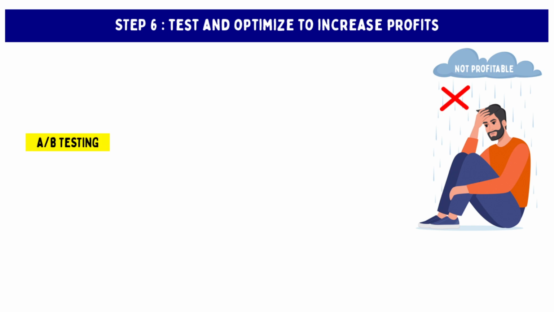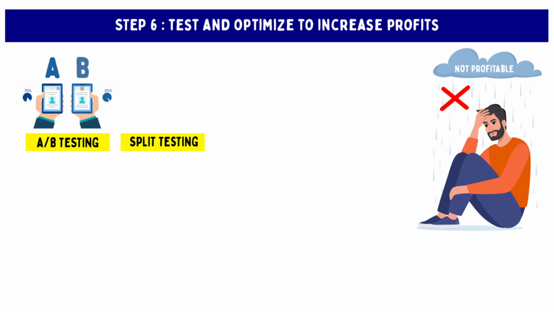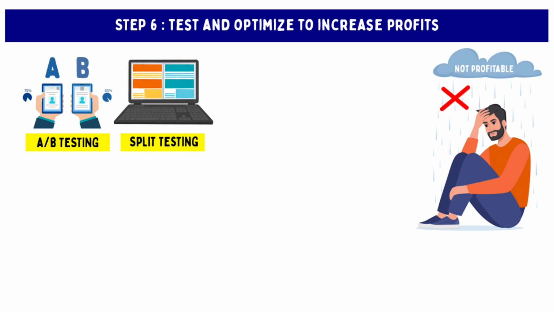A/B testing. Use A/B testing to test different elements of your landing page or website and determine which elements have the biggest impact on the click-through rate. Split testing. Use split testing to test different versions of your landing page or website and determine which version is the most effective. Heat mapping.